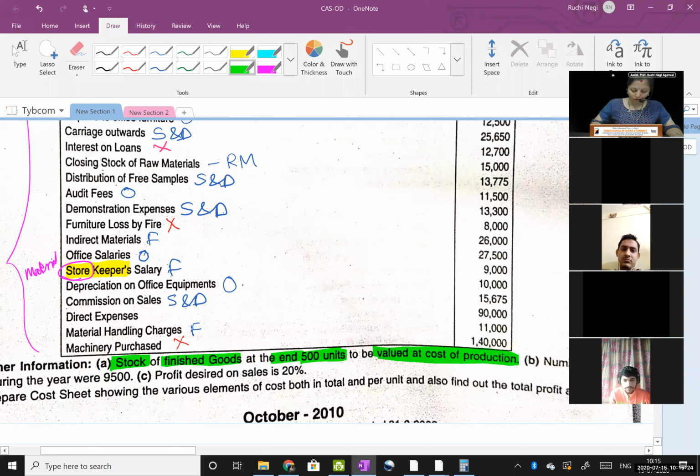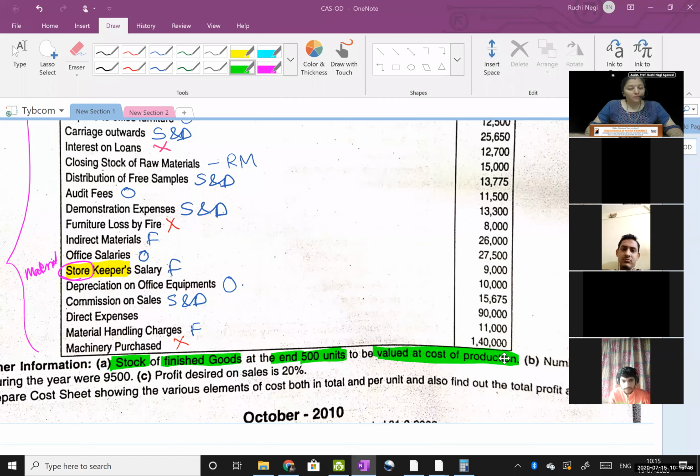To be valued at cost of production means which method? Is it FIFO or weighted average? Okay, Kriti also gave the right answer. When I'm telling you to value finished goods at cost of production, which method am I going to use then? Yeah, very good. Pranav, Sneha, Jinal, Yashika, FIFO method. Great.